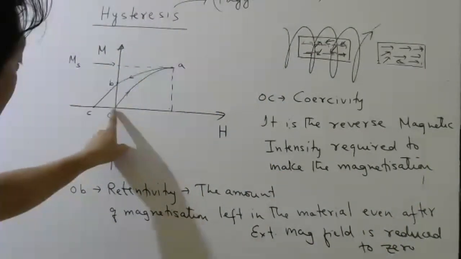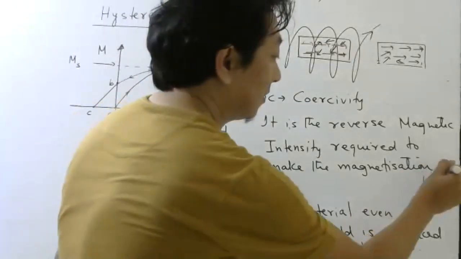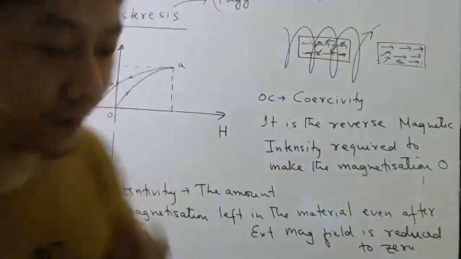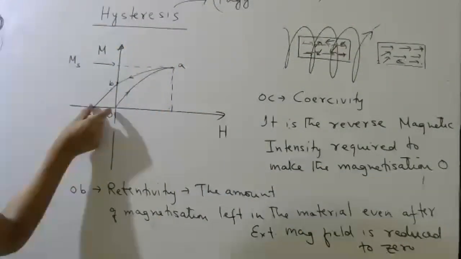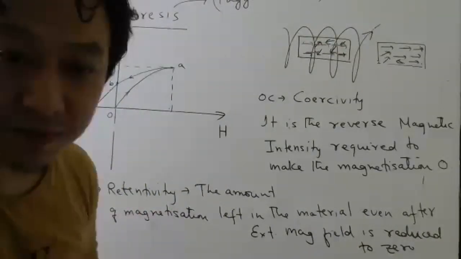By applying reverse magnetic field, how much did whatever magnetization was there become? 0. Okay, in the exam you write it with spelling, ZERO. So by applying this much reverse magnetic field, the magnetization will become 0.